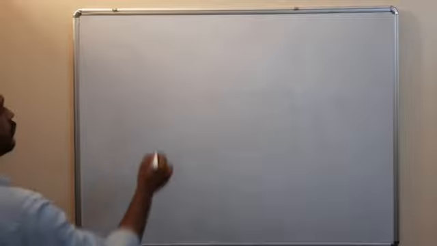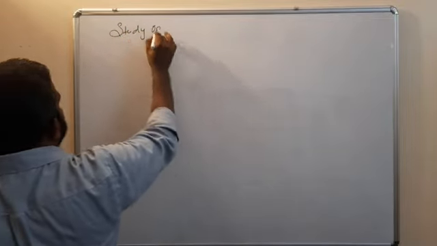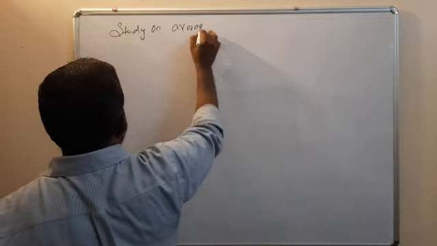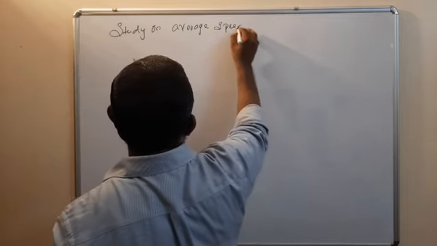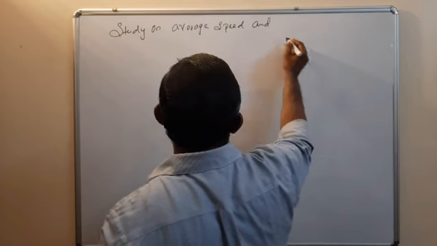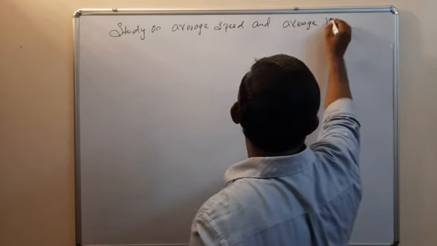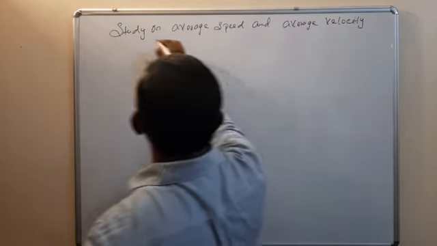The next is a study on average speed and average velocity.